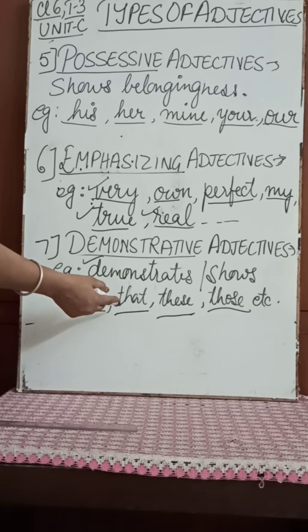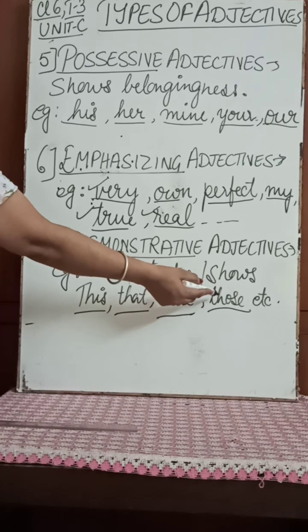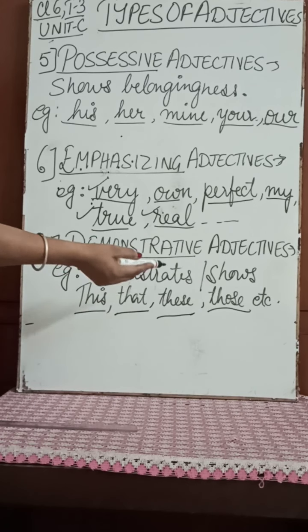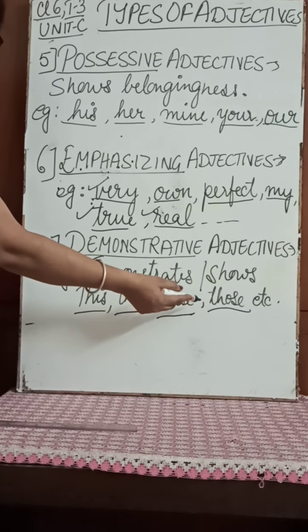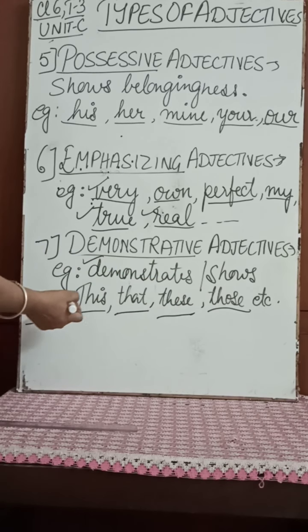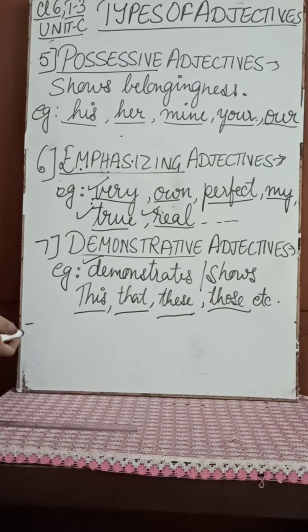That book is yours. These are my pencils. The books kept in those cupboards are storybooks. So words like this, that, these, those are all called demonstrative adjectives, that is, they point out the noun or the pronoun.